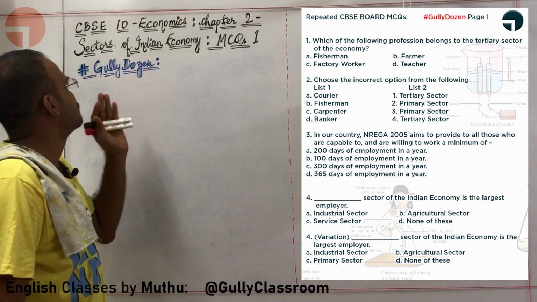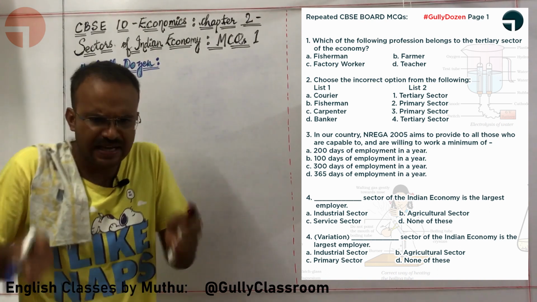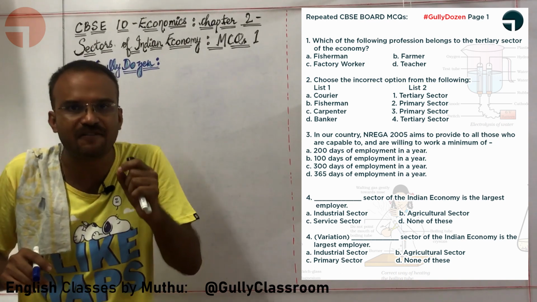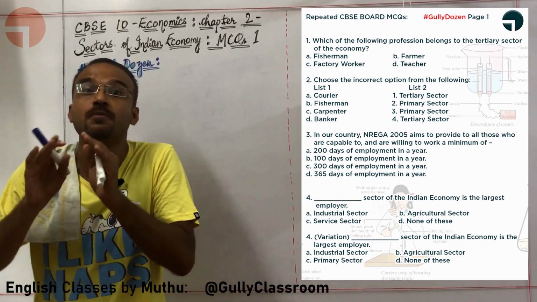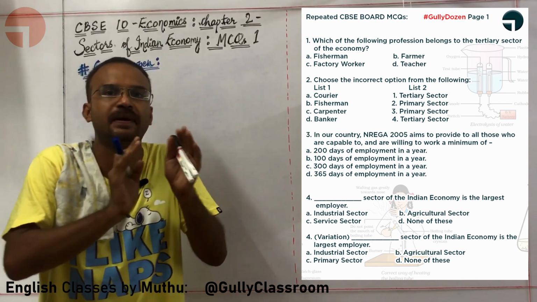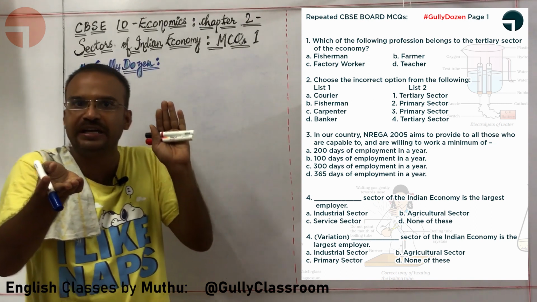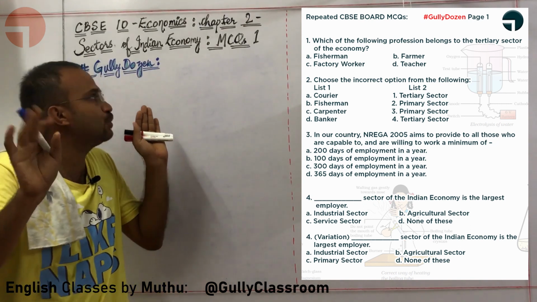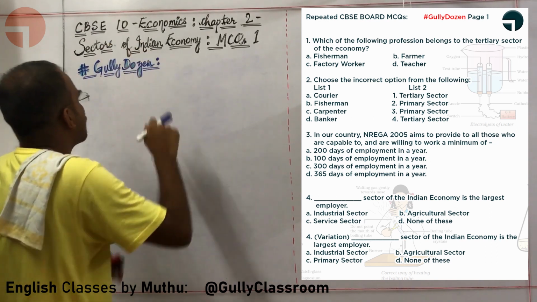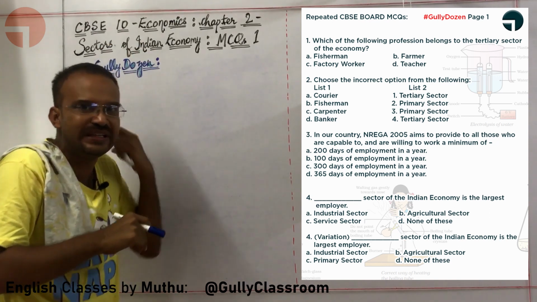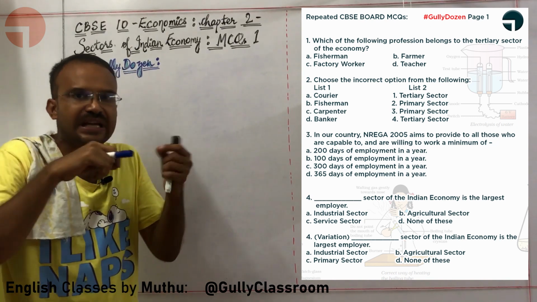This is the special edition of Gully Dozen. Sir, what is Gully Dozen? Gully Dozen is an idea where I am going to use 12 multiple choice questions, 12 MCQs, in order to revise a particular chapter. In which particular chapter are we going to do Gully Dozen right now? We are going to do Gully Dozen in the CBSE 10th Standard Economics chapter, Sectors of Indian Economy. This particular lecture is taken in English.